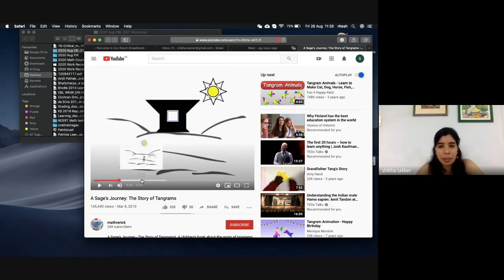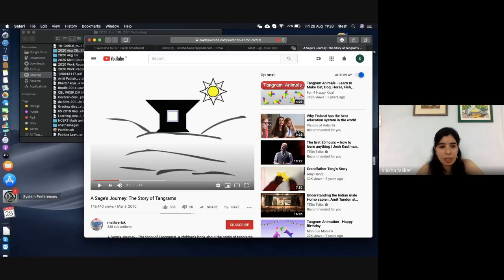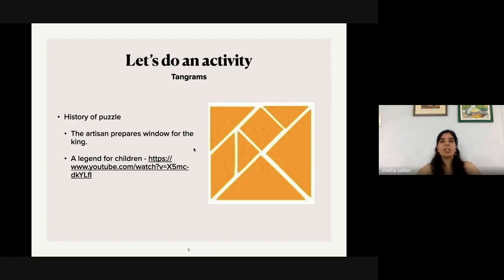So I leave the link, but there are very many stories around it with different variations. The king asked one of the artisans to prepare a window for him. While he was coming from his place to the king's palace, the window broke into some pieces, and he was trying to put them together.